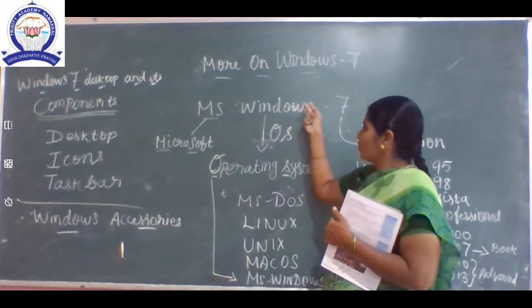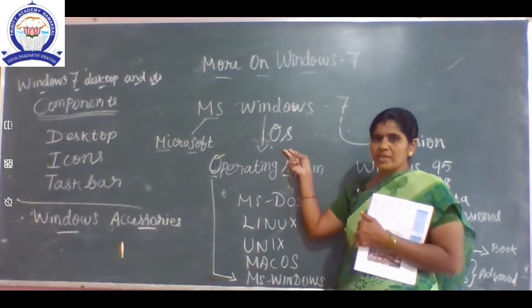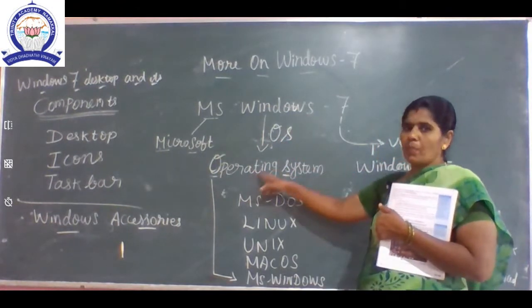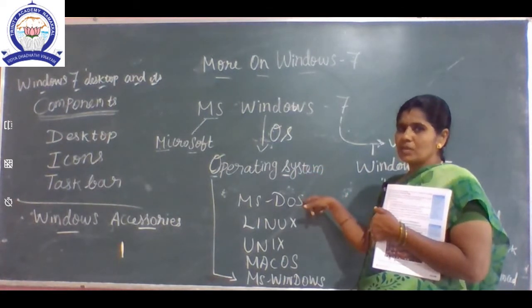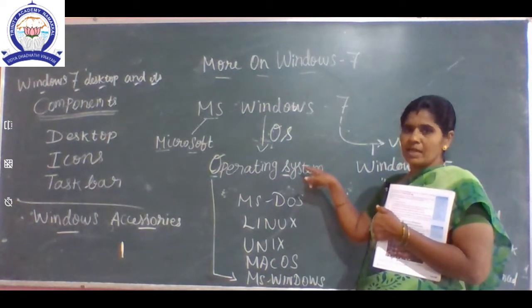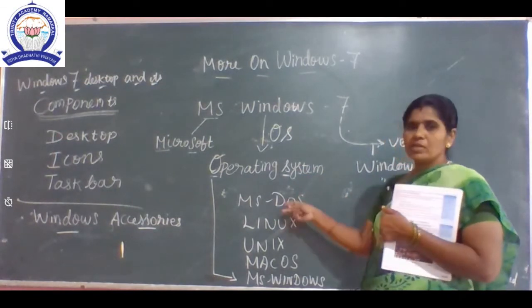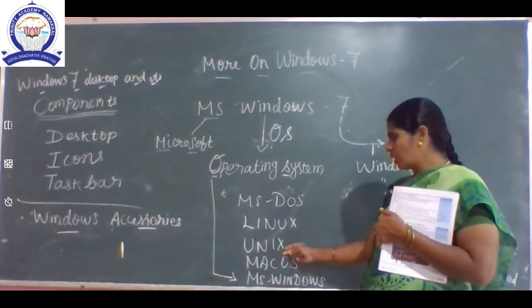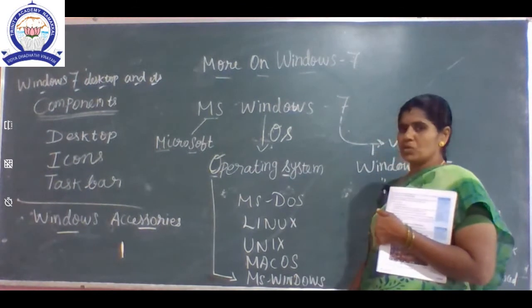Listen, Windows is an operating system. Shortly we can say OS. What are the other operating systems? Is only one operating system there? No. There are so many operating systems. I will just point them out. See the board. MS-DOS, Linux, Unix, Mac OS. The last one is MS Windows.